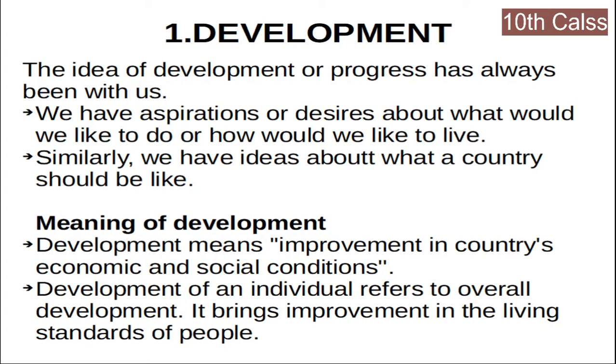The idea of development or progress has always been with us. And not only that, development is a continuous process of growth. So people have different developmental goals. Now we are going to learn about different people's different goals.